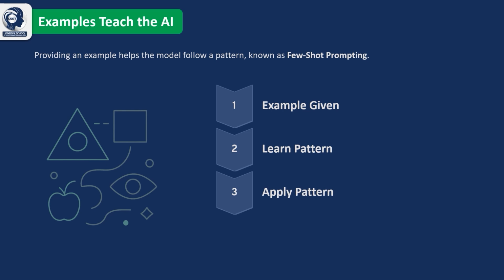This technique is especially useful when you need consistent outputs, such as writing emails, creating reports, generating code, or following a specific writing style. In simple terms, examples teach the AI by demonstration. The clearer your examples, the more accurately the AI can understand your expectations and produce reliable, high-quality results.